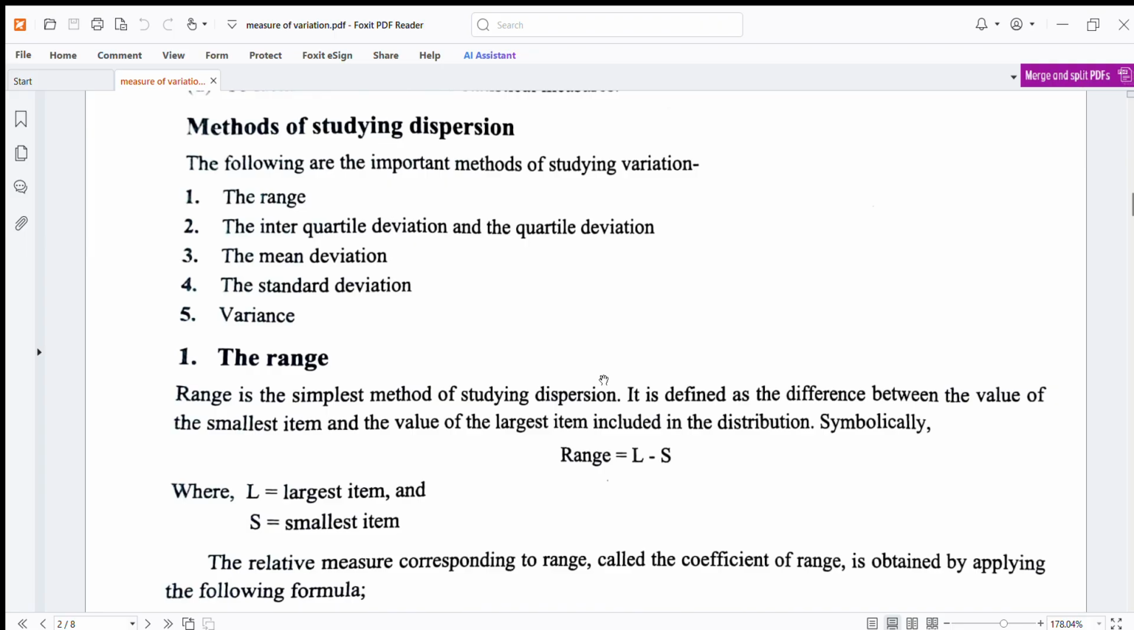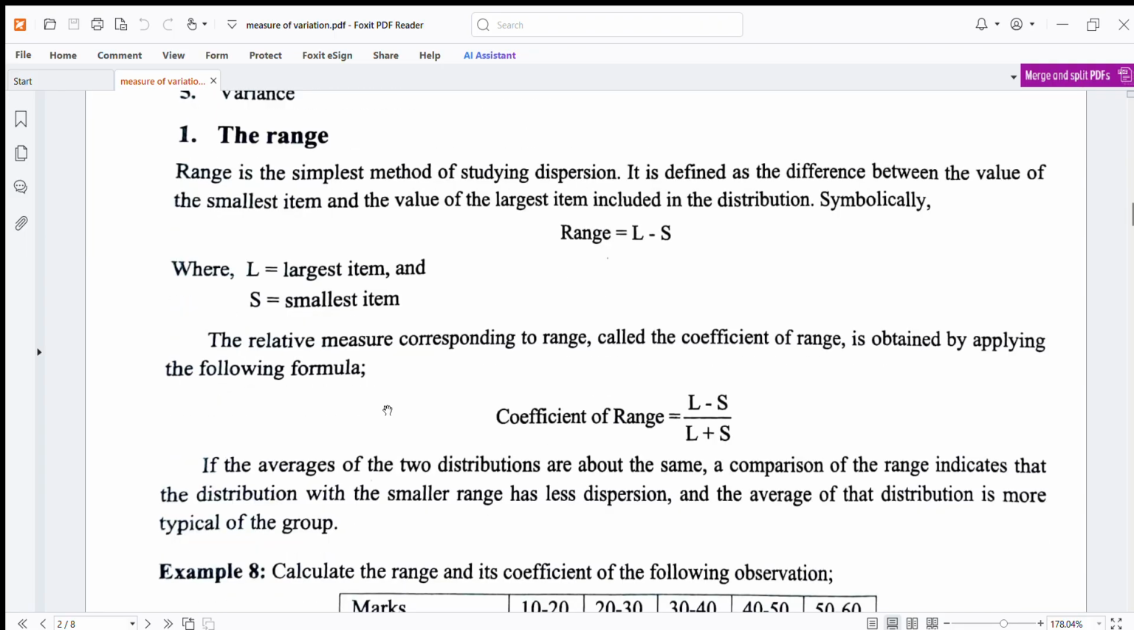First, the range. The range is the simplest method of studying dispersion. It is defined as the difference between the value of the smallest item and the value of the largest item included in the distribution. Symbolically, Range = L minus S, where L is the largest item and S is the smallest item. The relative measure corresponding to the range, called the coefficient of range, is obtained by applying the following formula: coefficient of range = (L minus S) upon (L plus S).